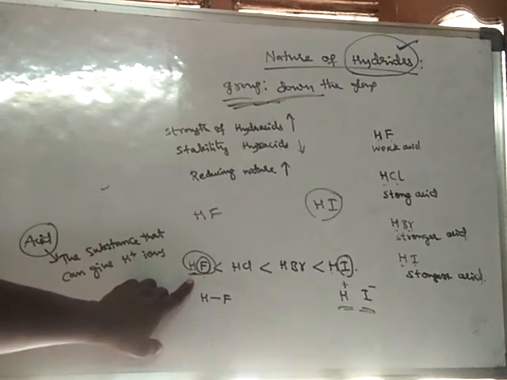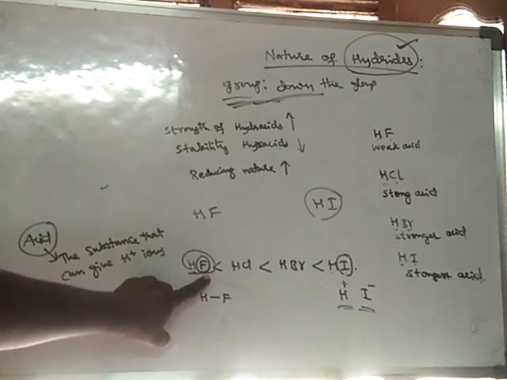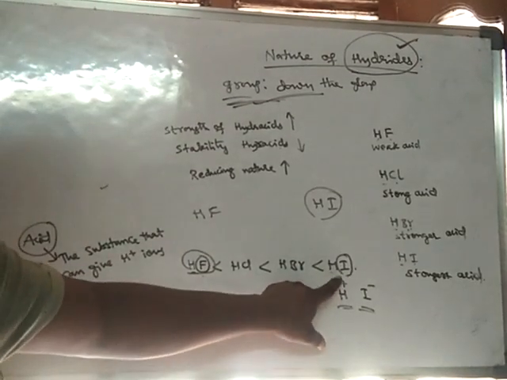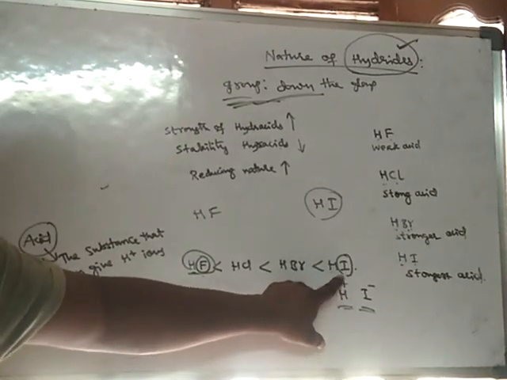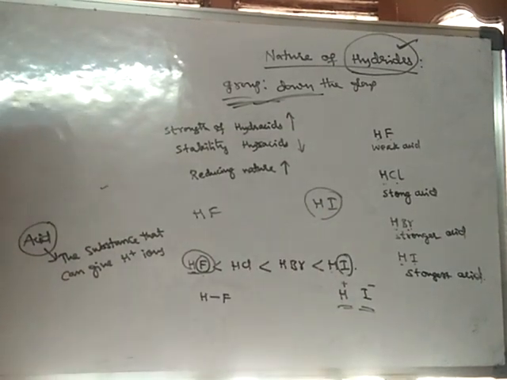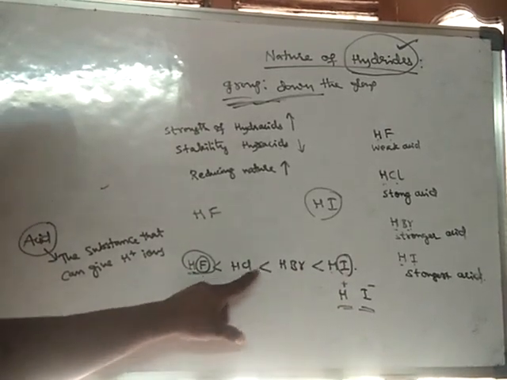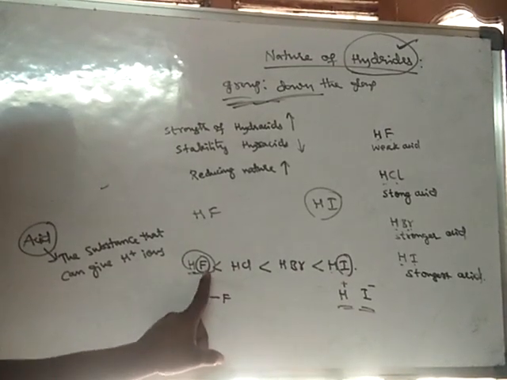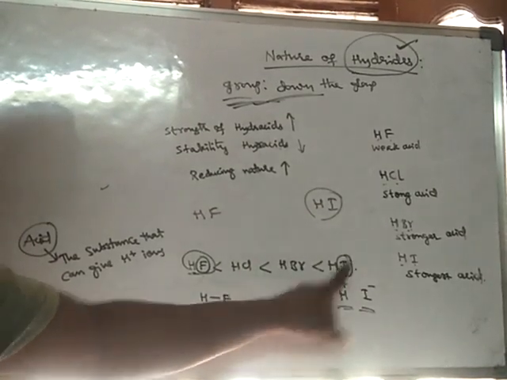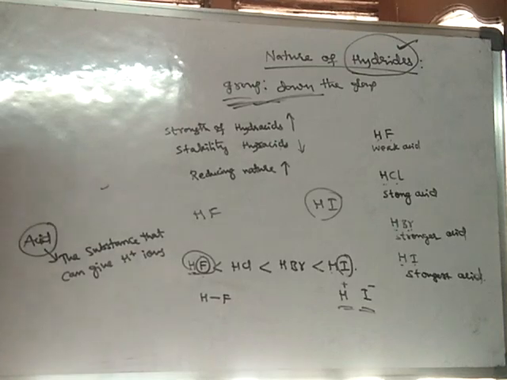It wants to keep hydrogen with itself because it is more reactive with hydrogen. But as iodine is less reactive, it can give hydrogen to other substances easily from HI. Hence, it acts as a strong reducing agent. So the reducing nature increases from HF to HCl, from HCl to HBr, and from HBr to HI.